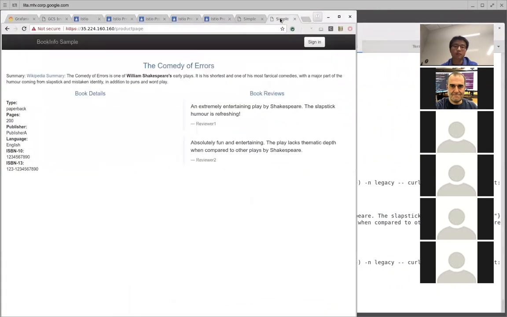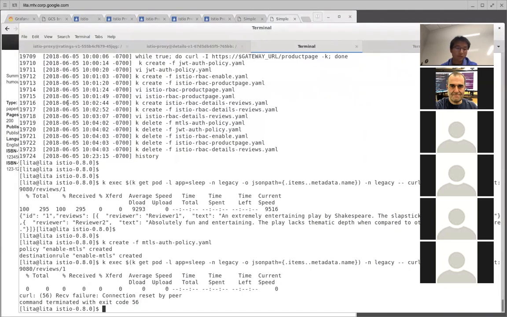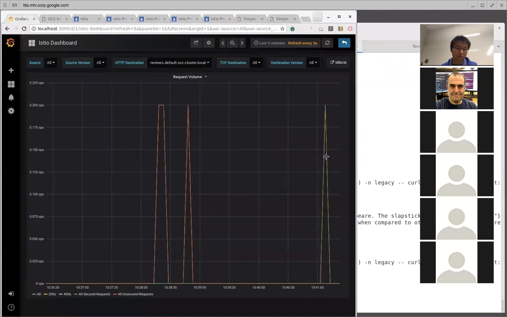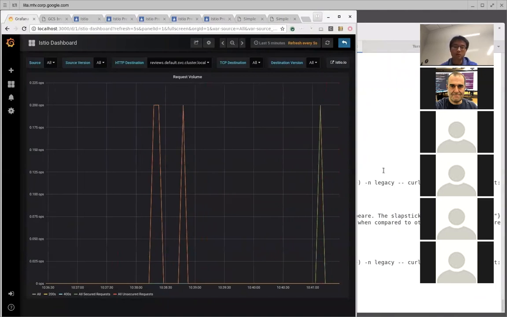And from here, you can see this should work as well, because the ingress just provides HTTPS, and from ingress to our front end, it's all mTLS. They both have key and cert. And if you look at the stats, you can see we have some green traffic here. The green means secure requests. All right. So another thing I want to show is this is a service-to-service mTLS.